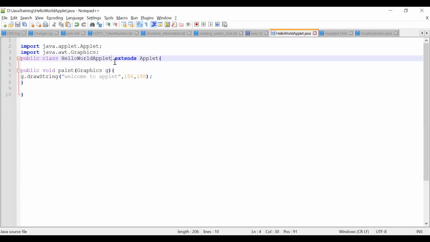The class name is also hello world applet. So this is our simple Java program to draw an applet.